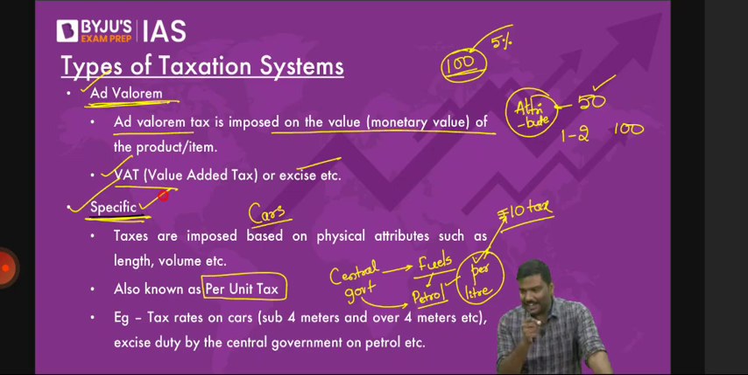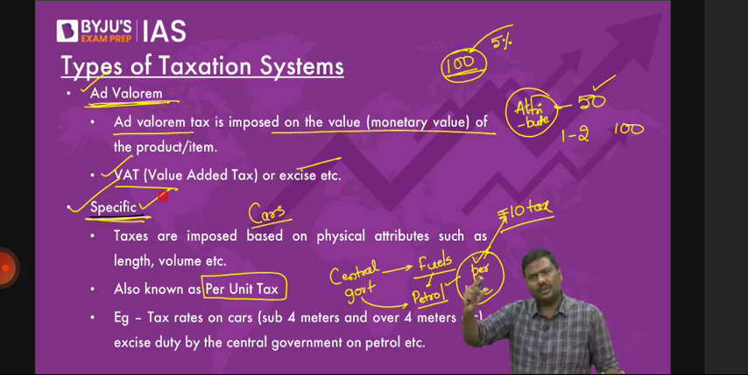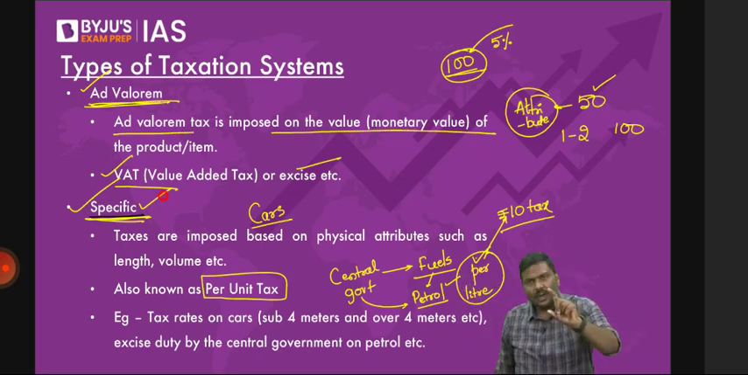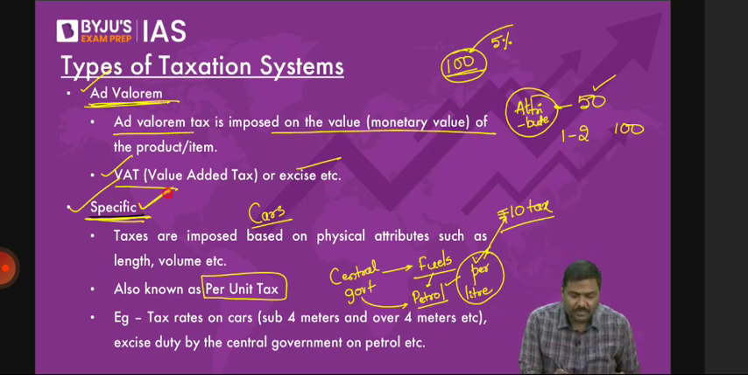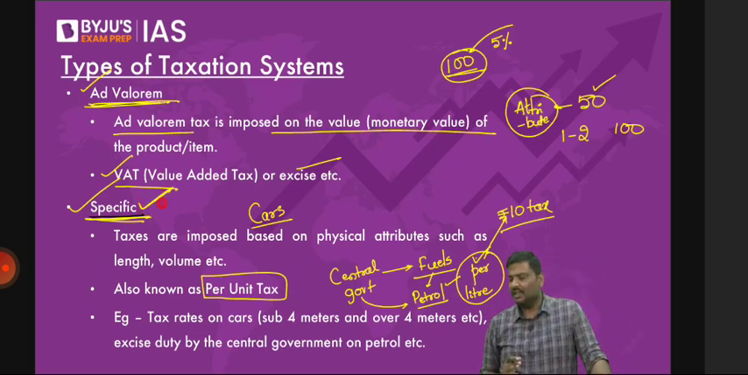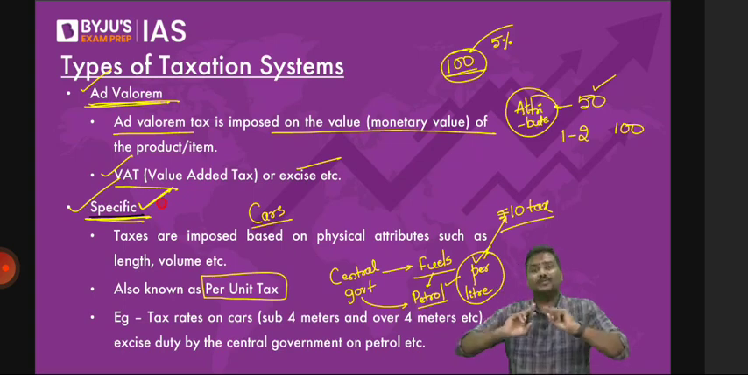I'll repeat it again. The central government will impose a tax on fuels, petrol and diesel. Even the state governments do. But the central government will calculate the tax like this: for every liter that you purchase, you pay 10 rupee tax. Is it not a specific tax? Of course, yes, it is a specific tax, because it is on the quantity of the product. It is on the volume of the product. That's the reason.